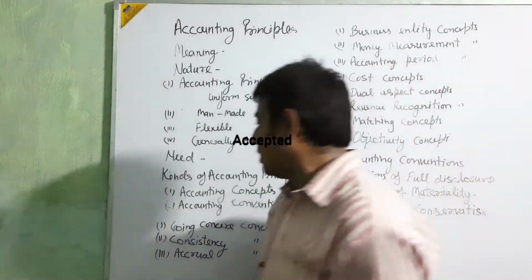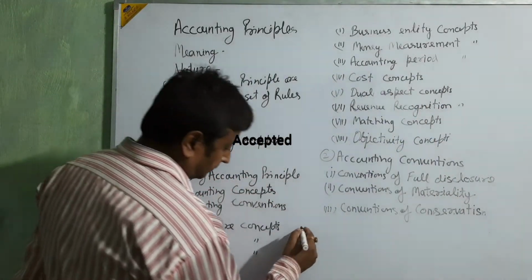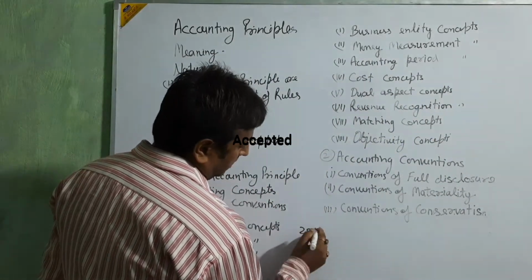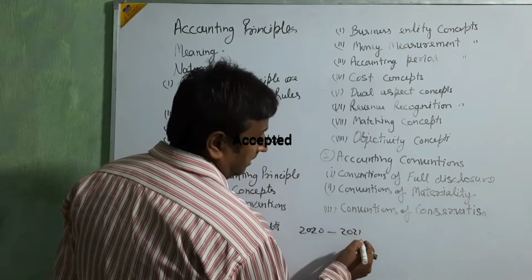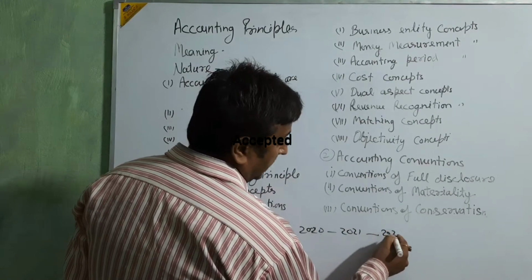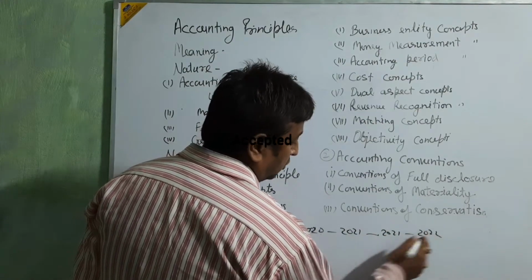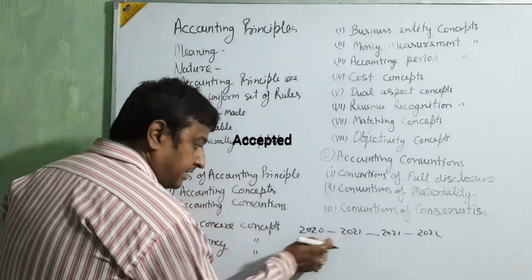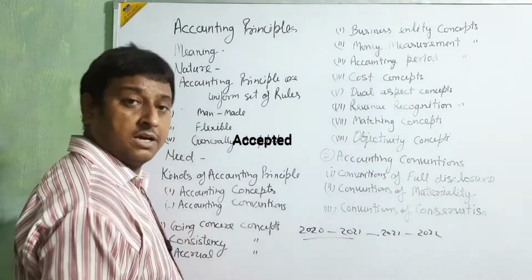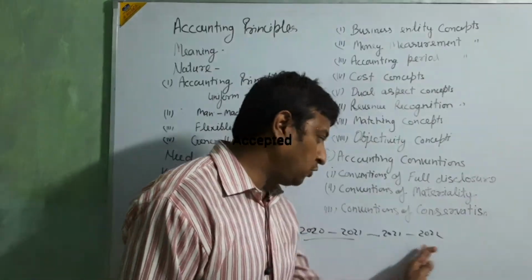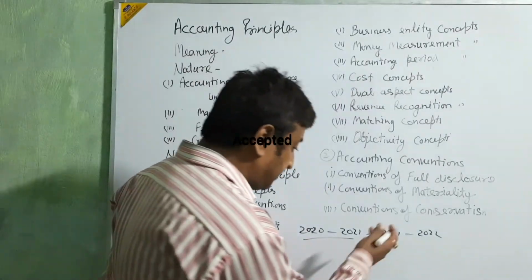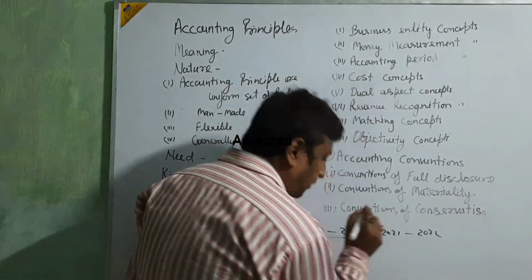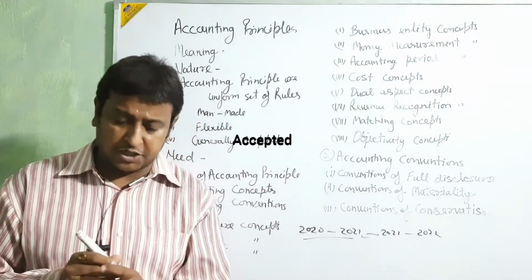As like that, if you start 2020 to 2021 and then next 2021 to 2022, that is based on the last year accounting, because they are going to start from this point after the finishing of the year.